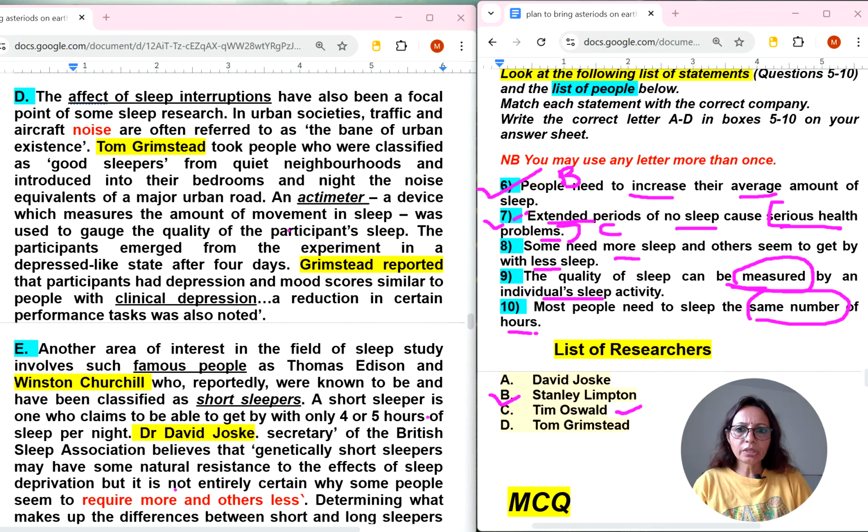So as I was telling you, this person D is here. What is he saying? Took people who were classified as good sleepers from quiet neighborhoods, and we already know. An actimeter, a device which measures. So the measure word is here. See this, the quality of sleep can be measured by an individual sleep activity, which measures the amount of movement in sleep. Means sleep activity, individual sleep activity. So as I was telling you, somewhere they were talking about a meter.